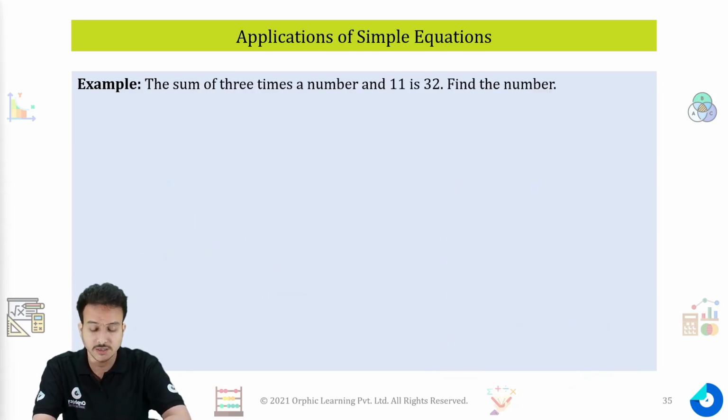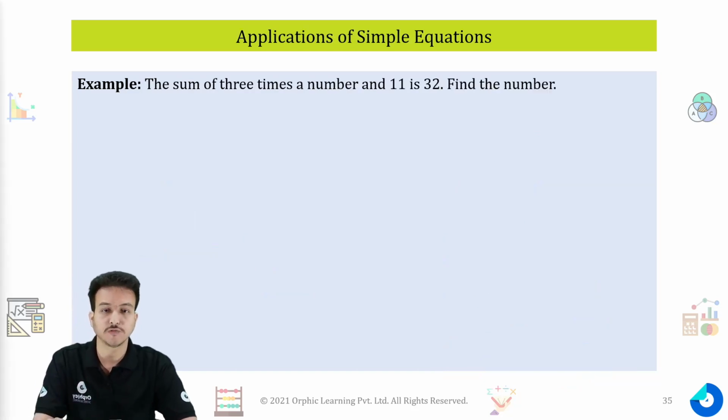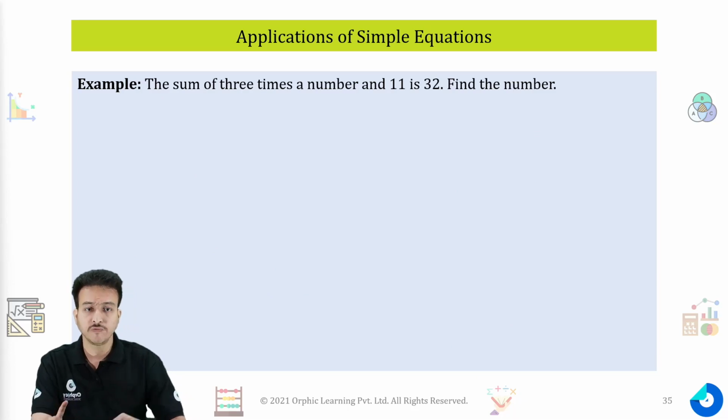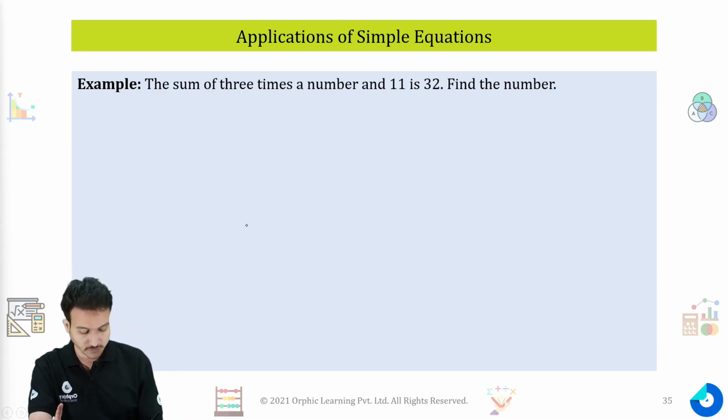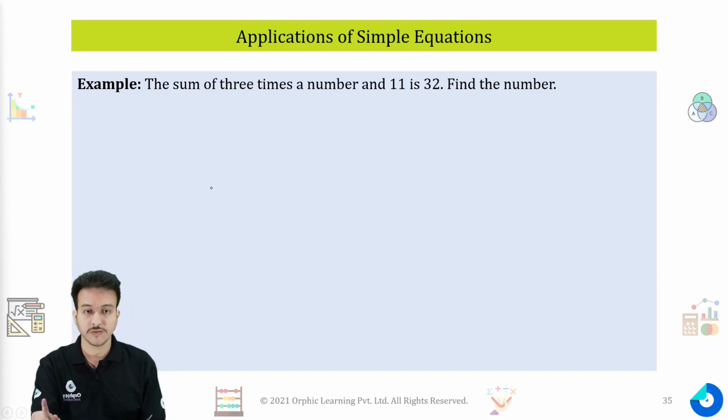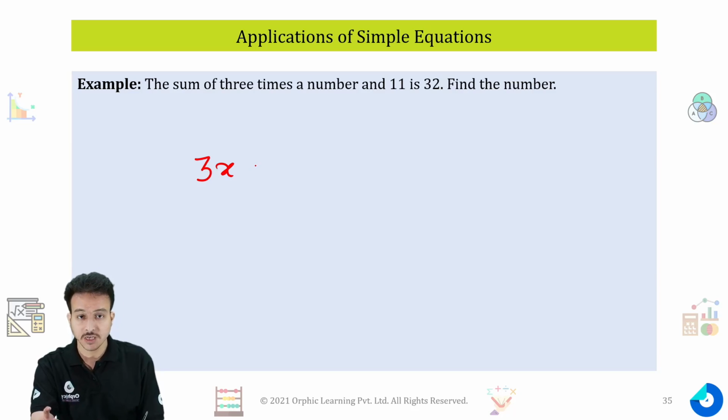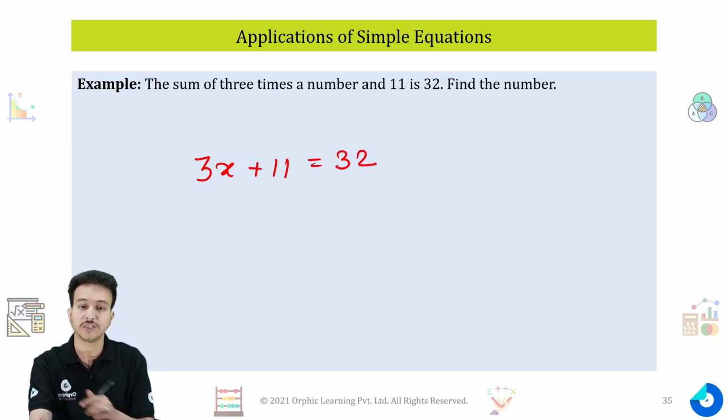Now let's move further. Let's see some applications of simple equations. The sum of 3 times a number and 11 is 32. We form the equation for this as we earlier formed equations for such questions, that is 3 times a number, 3x, adding 11 to it will give us 32. Now we need to solve this equation in order to find the number.